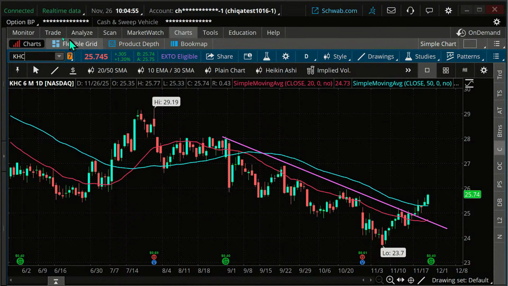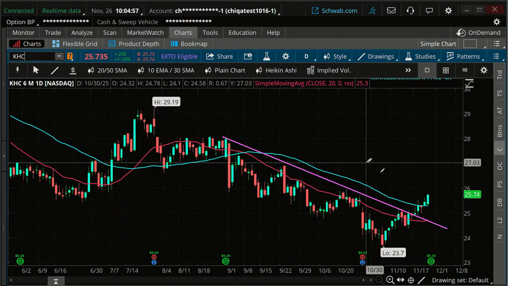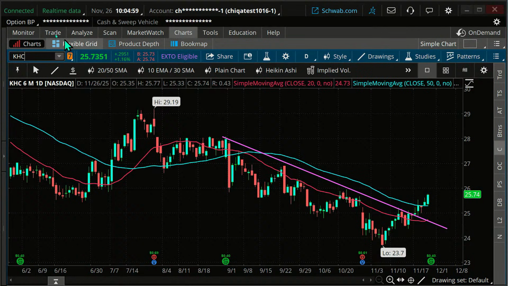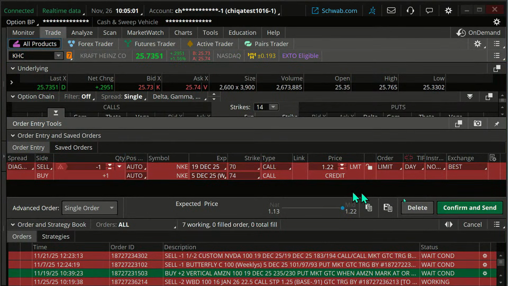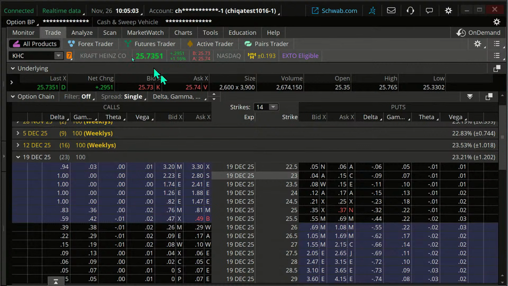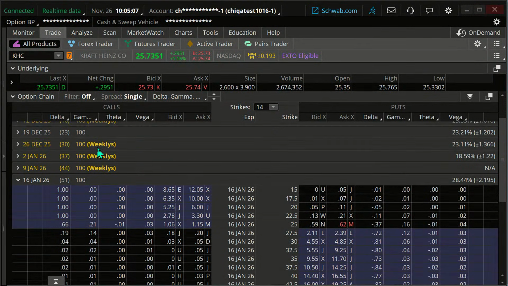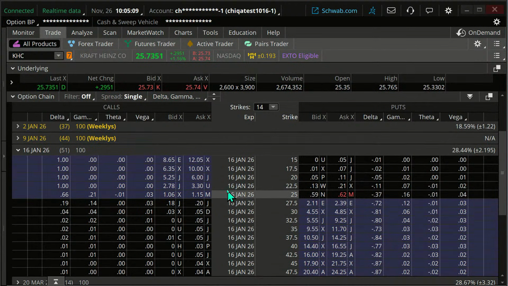But let's just look at this. So if I go here and let's just say, hey, I'm expecting this trend to go up, and let me get rid of an older trade I have there. And I'm going to pick an expiration. We'll go up 50 days on this maybe. I'm just going to go at the money. Well, what do we got? 25 is the closest thing we have to at the money here.